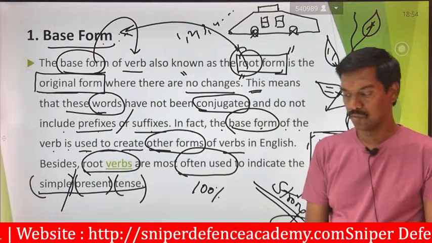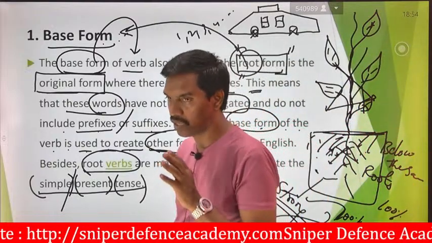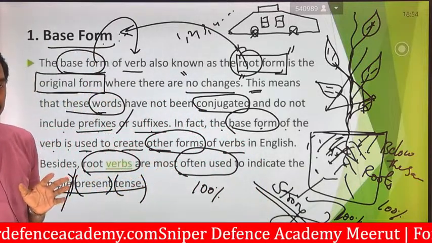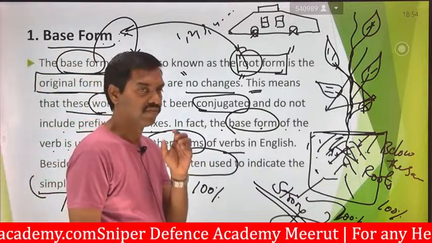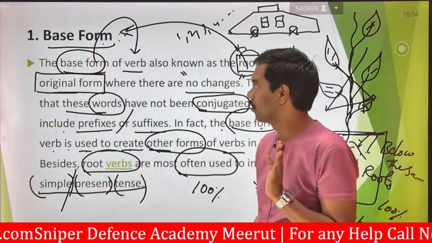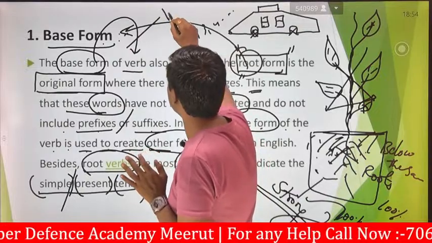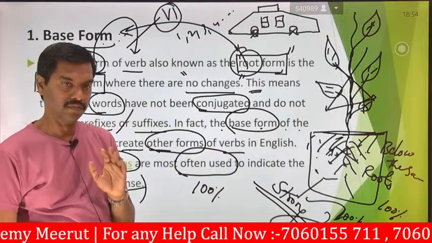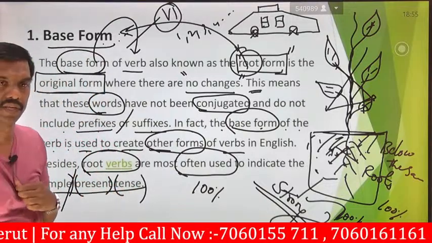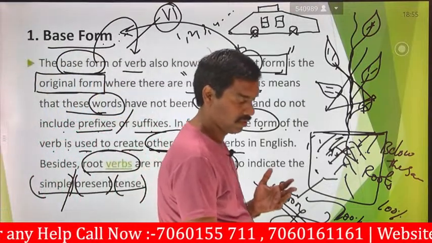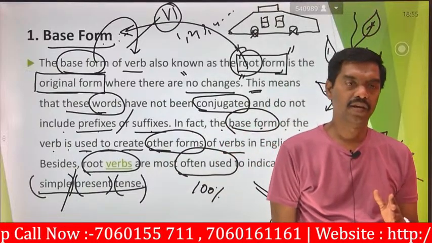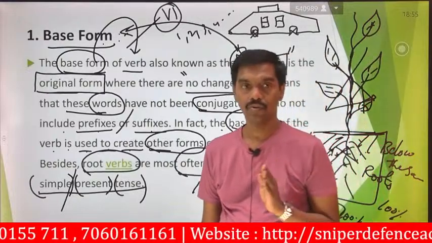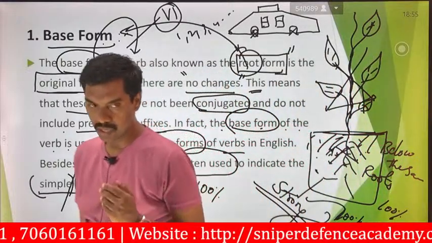So once again, I am going to recollect it. What is base form? It is a type of verb. This base form is also called V1, and it is said to be a verb. The type of verb is said to be a base form or base verb. It is also called a root form.